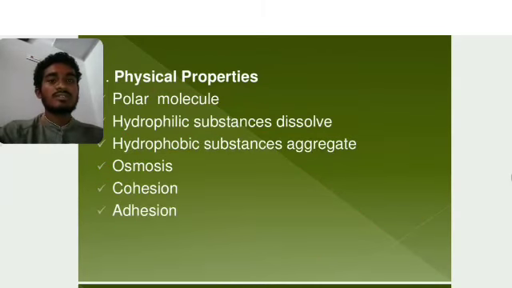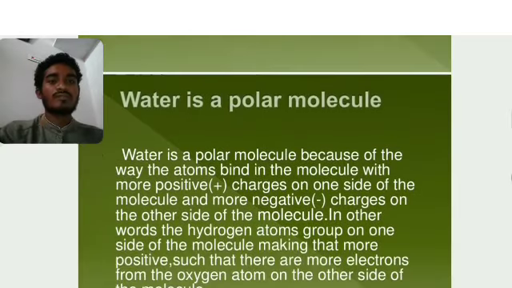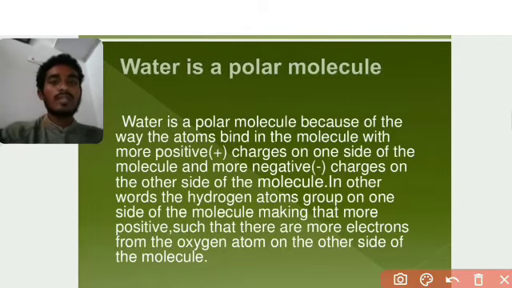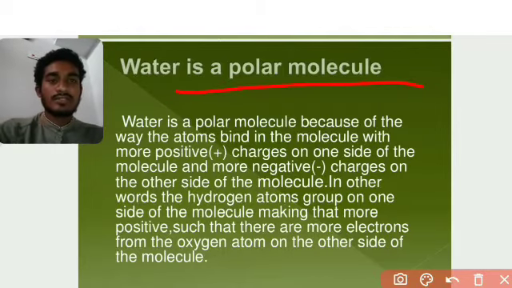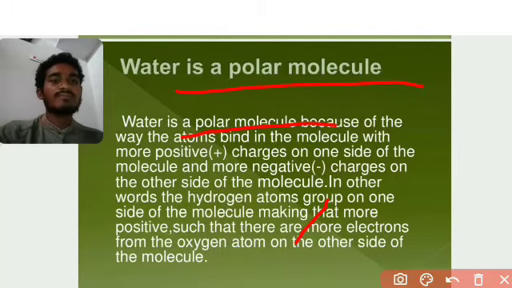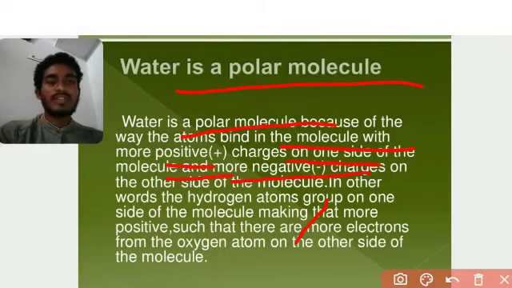So now we'll see these are basic needs of physical properties. Now we'll see them one by one. Okay, so here water is a polar molecule. I told you just now. Water is a polar molecule because of the way atoms bind in the molecule, with more positive charge on one side and more negative charge on the other side. Already told you, this is a polar molecule, water.